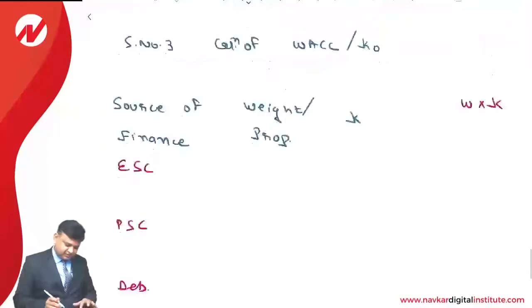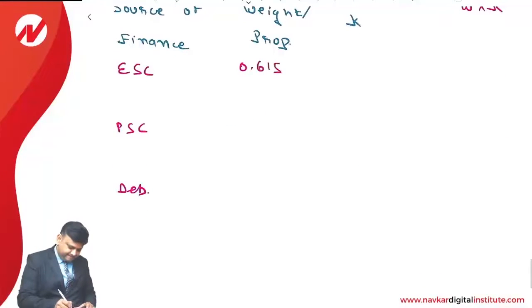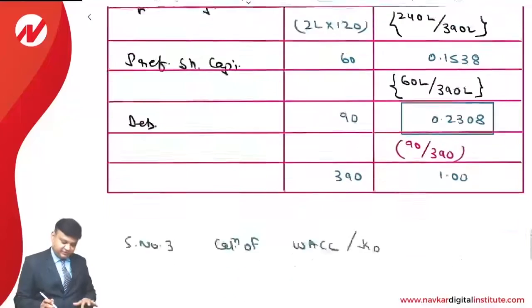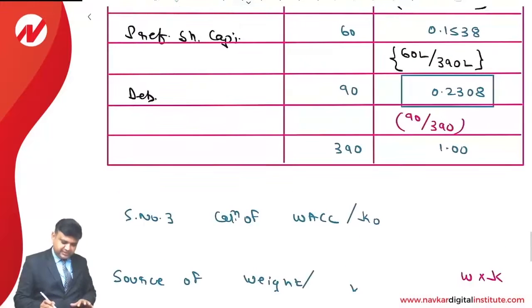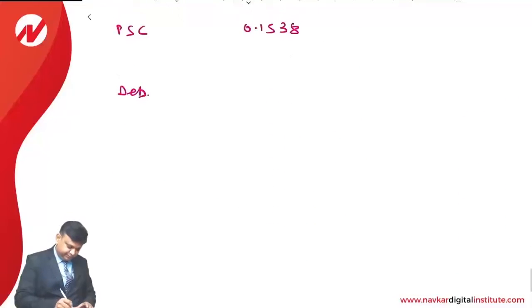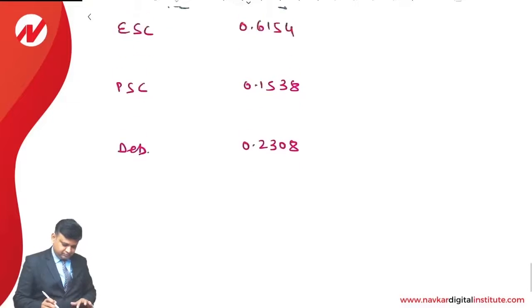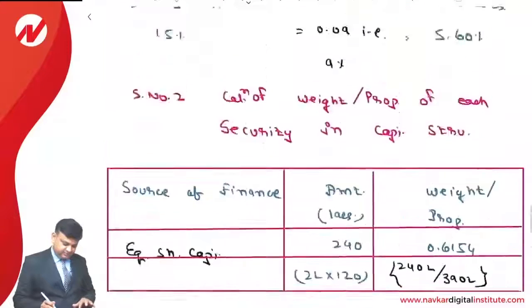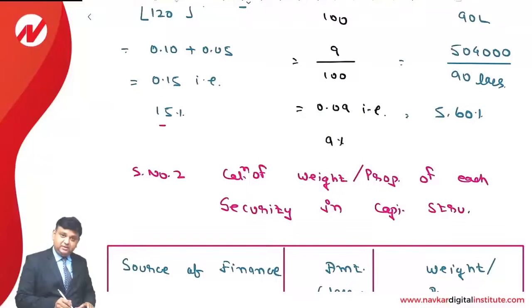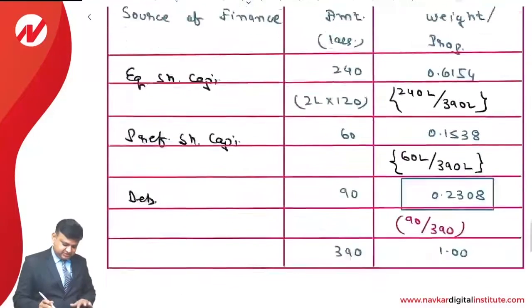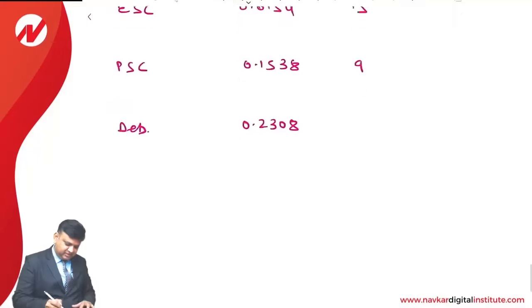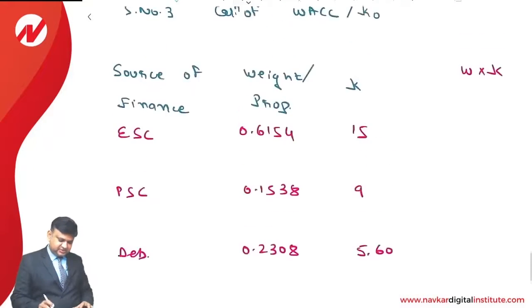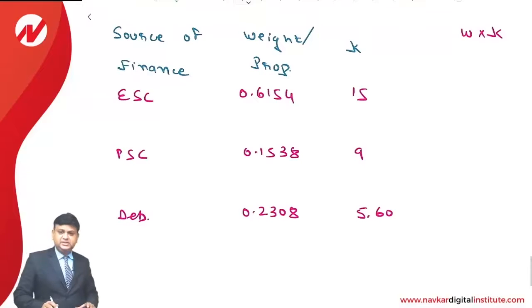The proportion is 0.6154. Then it is 0.1538. Then it is 0.2308. Multiplying with the respective cost of capital. This is the cost of capital: 15, 9 and 5.6. That is the way the weighted average or overall cost of capital can be found.